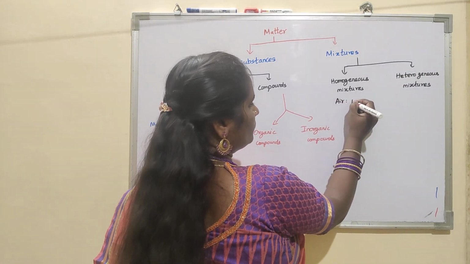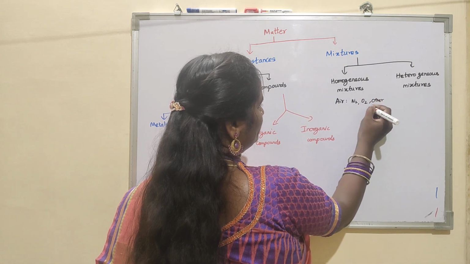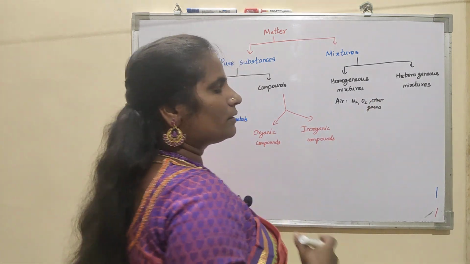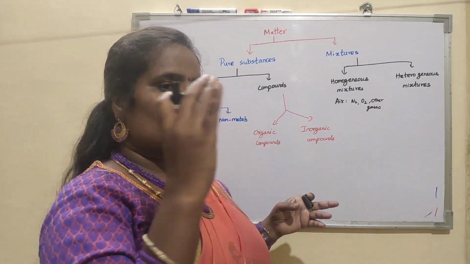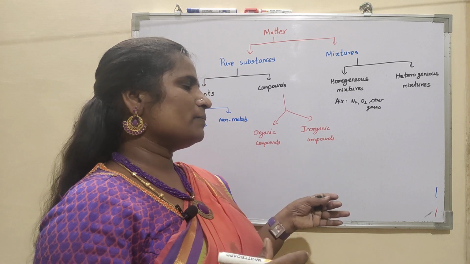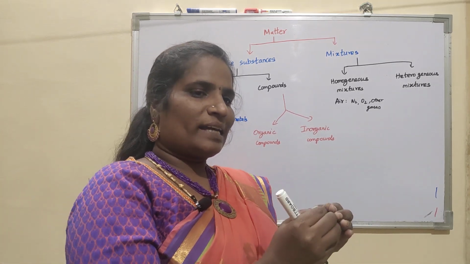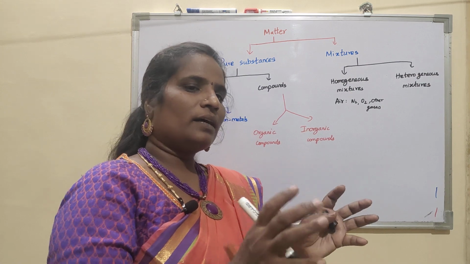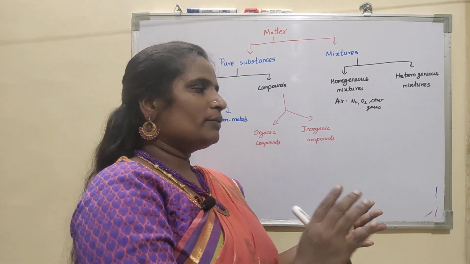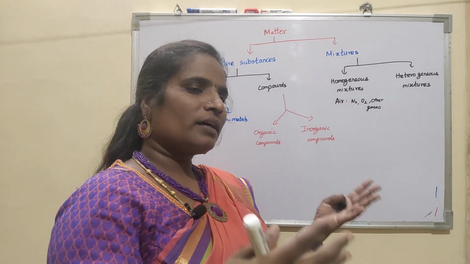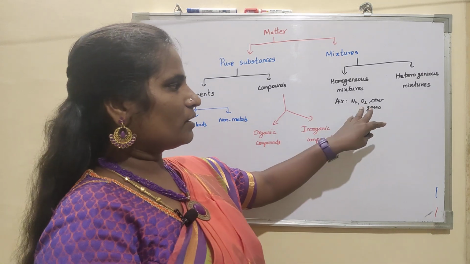In air we have N2, O2 and other gases. They are mixed properly, so you get a homogeneous mixture. If you take 1 liter of that portion, you can spot the composition of nitrogen maybe 70 and oxygen maybe 20, and the remaining gases the other 10% maybe. I'm not telling the exact values, just for example.